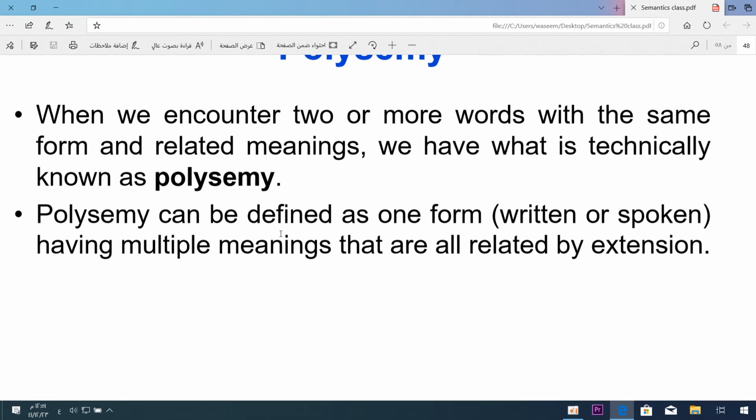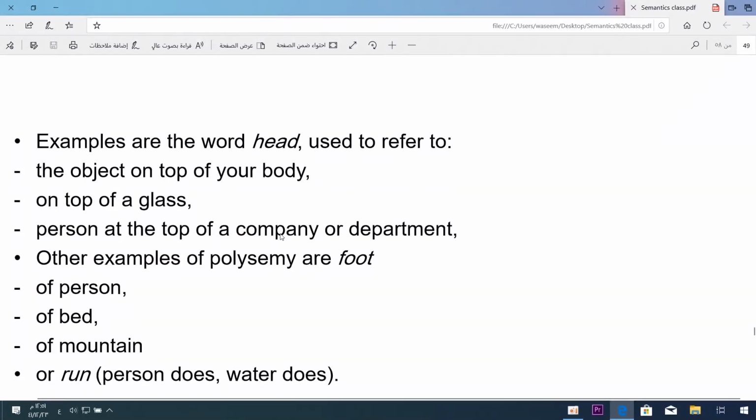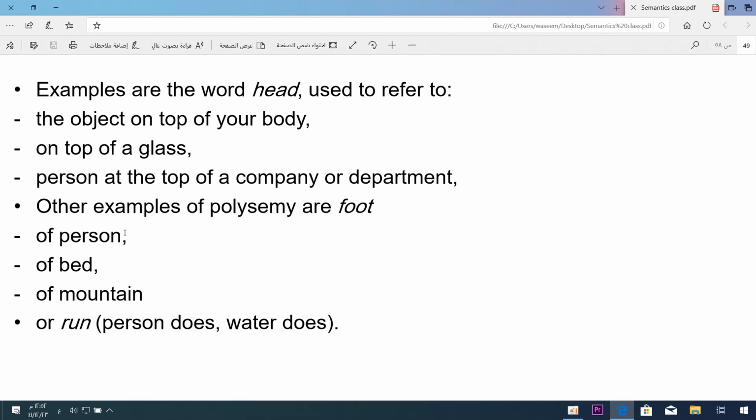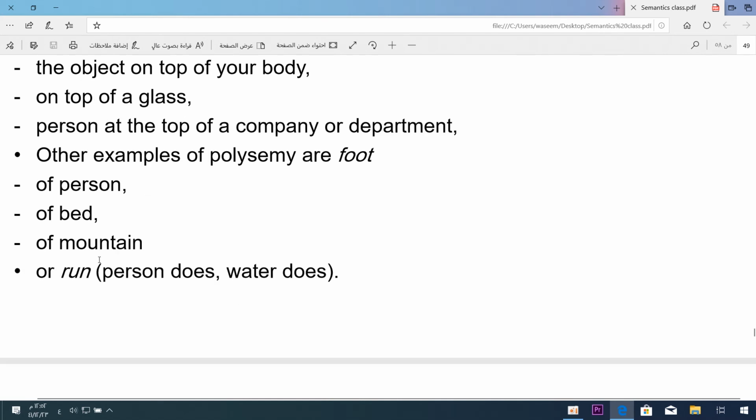So polysemy can be defined as one form, written or spoken, having multiple meanings that are related by extension or somehow related. Examples are the word head, used to refer to the object on top of your body. Okay, head. On top of a glass, the head of the bottle. Person at the top of a company or department, a head. Other examples of polysemy are foot. Foot of a person, foot of a bed, foot of a mountain. Or run. A person runs, water runs, time is running, and so on.